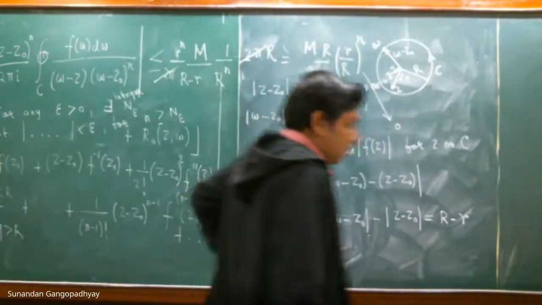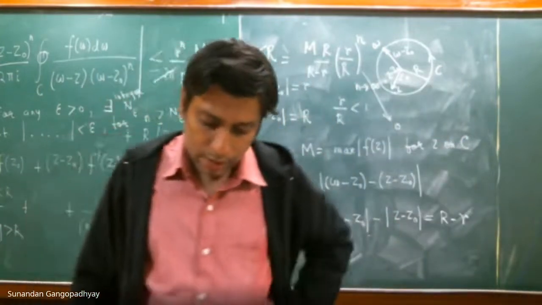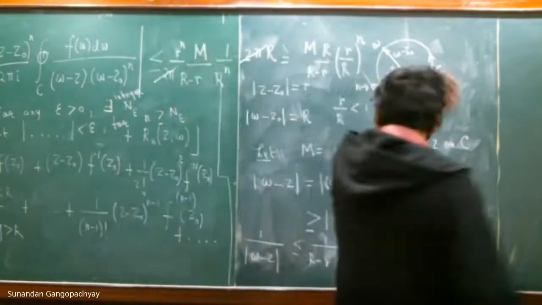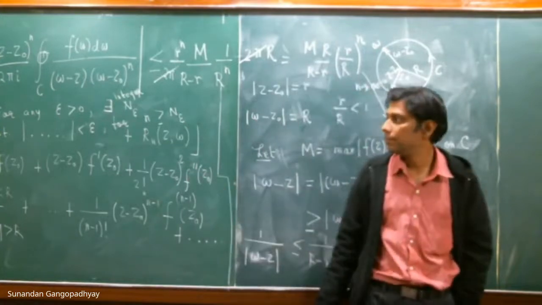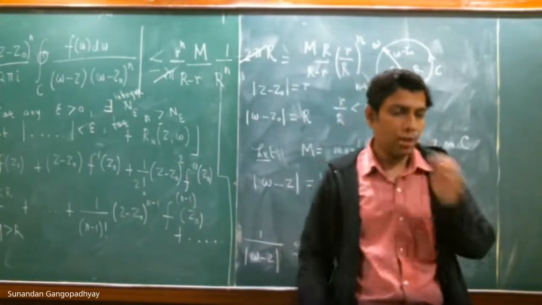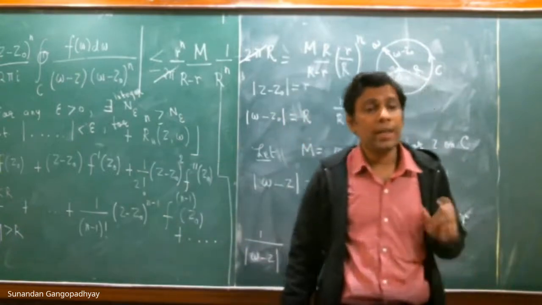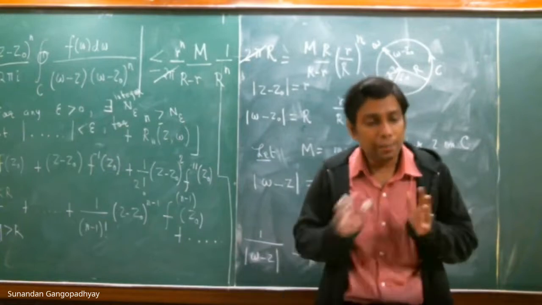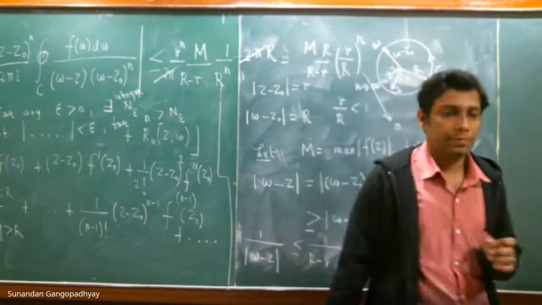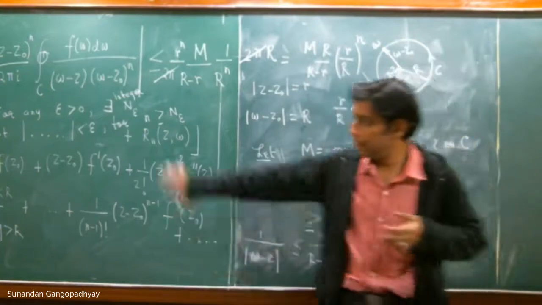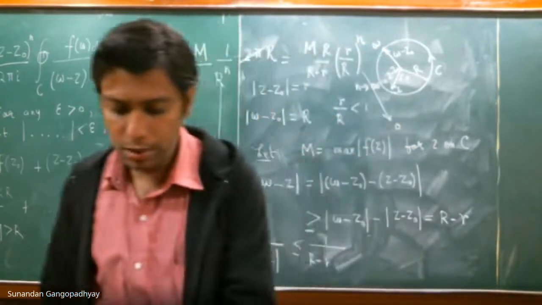So do you have any questions? What we have done is that we have established the convergence of the Taylor series. This series will converge in this radius of convergence R, and we have established it. Because this last term, R n of z comma w, is called the remainder term, and we have shown that this remainder term approaches 0 as you take small n to infinity in this region of radius of convergence. Are you okay with it?